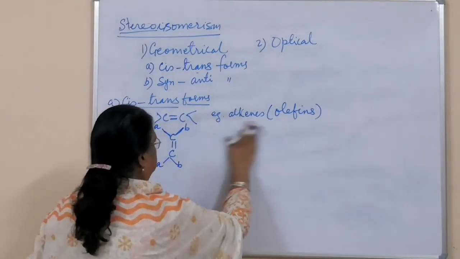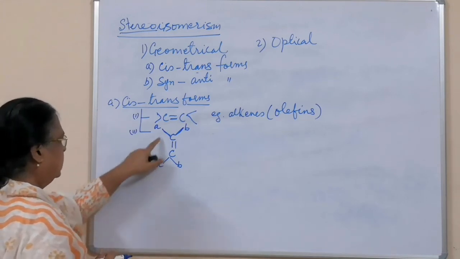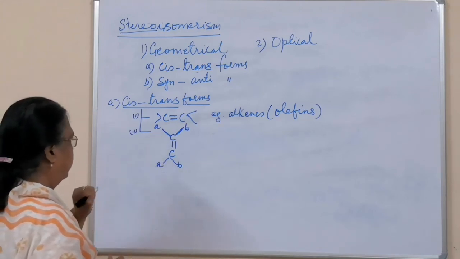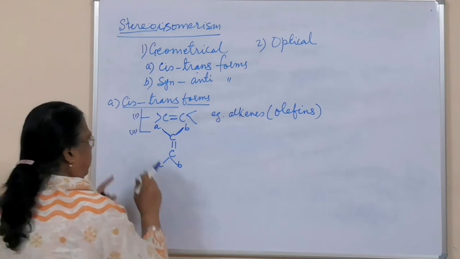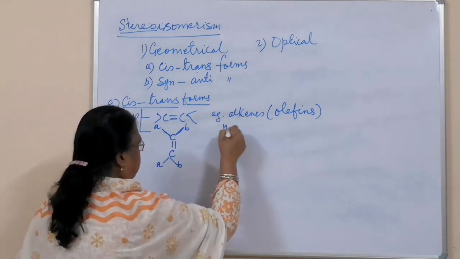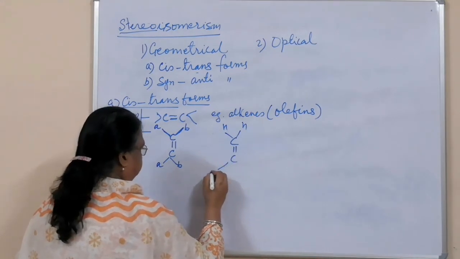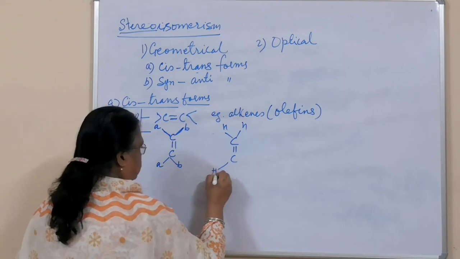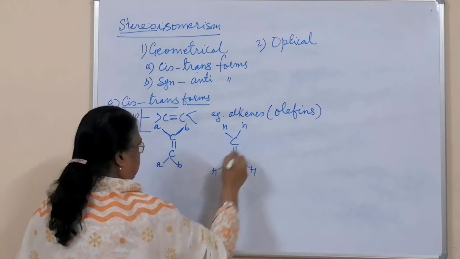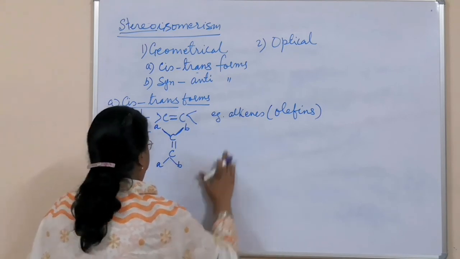So this is the condition: the remaining valencies should be different. If you have a compound with H and H on one carbon, and H and H on the other, the same, then geometrical isomerism is not possible.